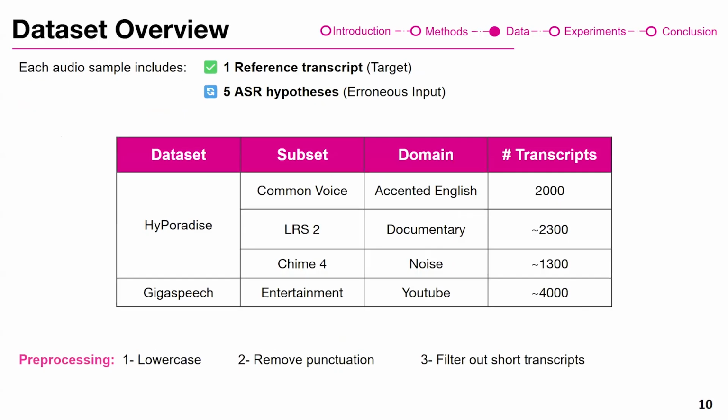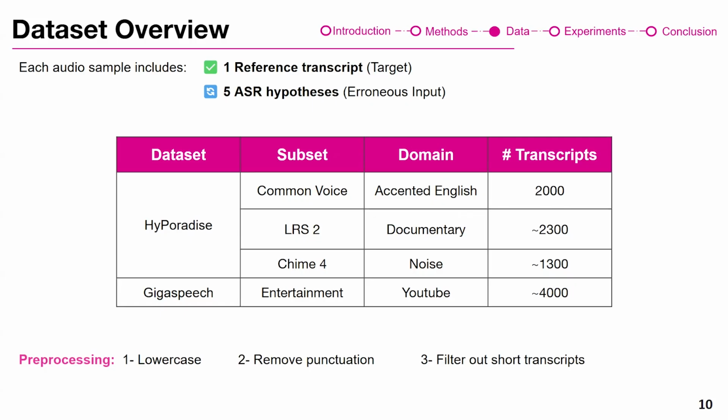To do the experiments, we use a variety of data sets. For each data set that we are using, we need the reference transcript, which is our target, and the 5 top hypotheses that Whisper generates. For the actual data, we use 2 open source models, the HyPoradise and the GigaSpeech. For the HyPoradise, we chose 3 subsets of Common Voice, LRS, and CHiME. The first one being different accents of English, the second one being BBC documentaries, and the third one being noisy environments.